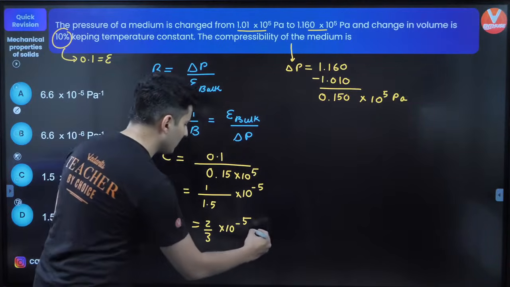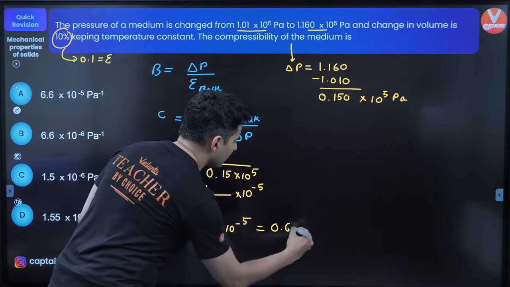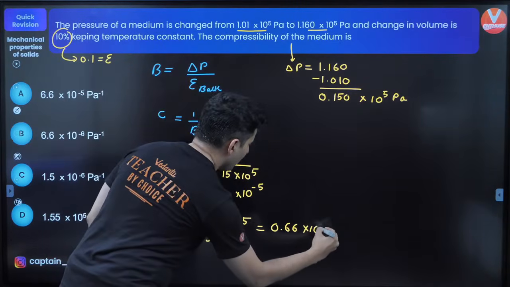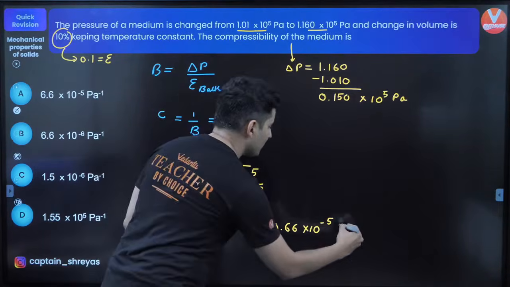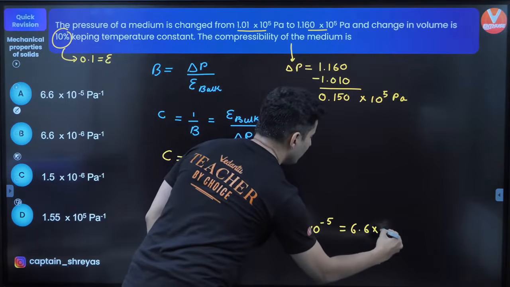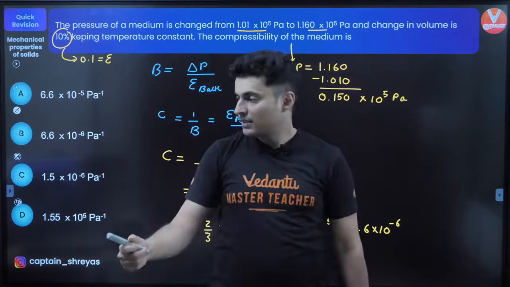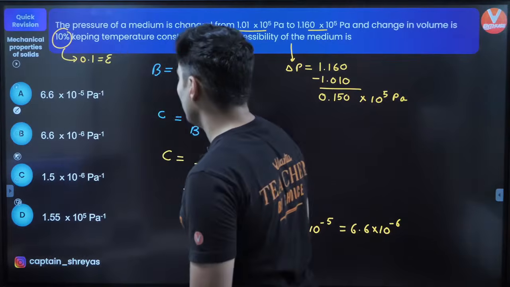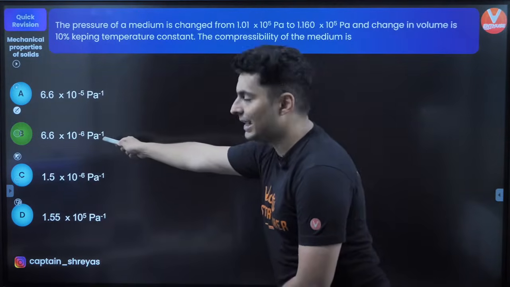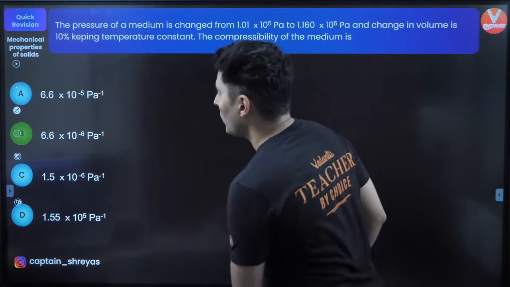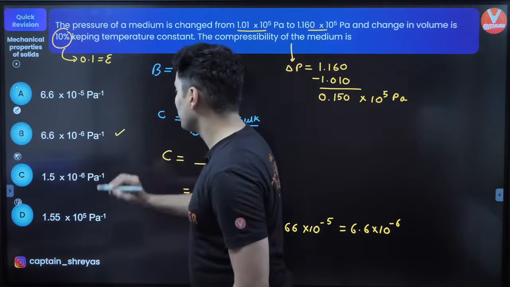But options are in decimals, so 2 by 3 is 0.66 into 10 to the power minus 5. So which is nothing but 6.6 into 10 to the power minus 6. 6.6 into 10 to the power minus 6 is option B, guys. Just check this out. Not option A, option B should be correct.